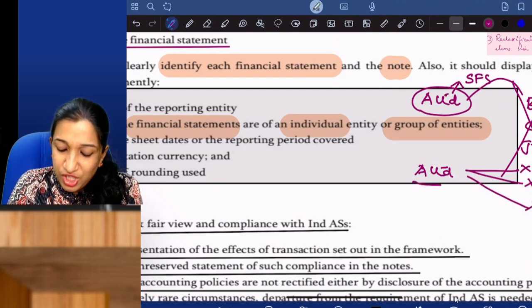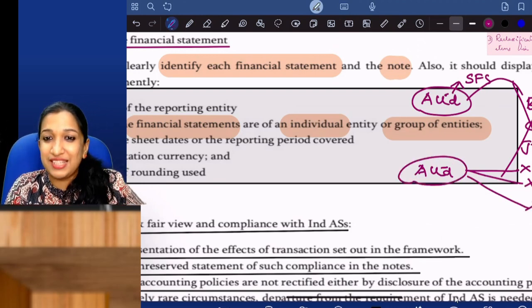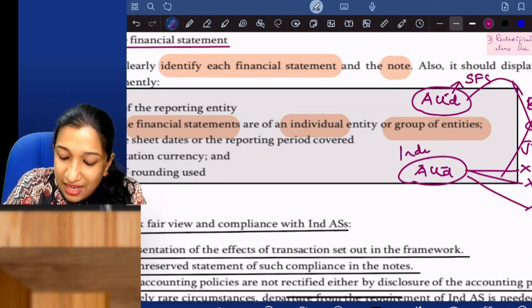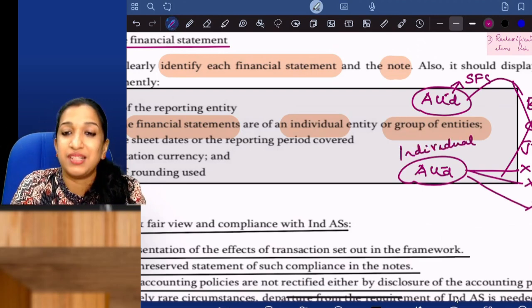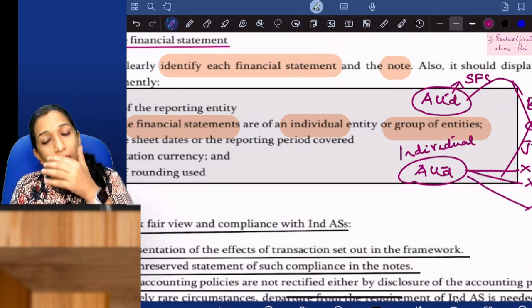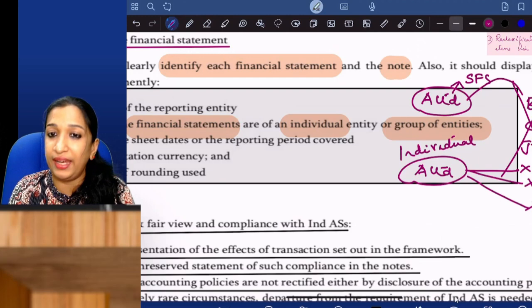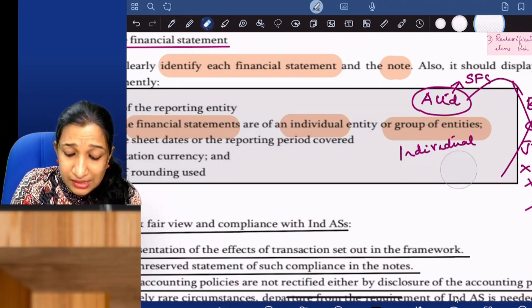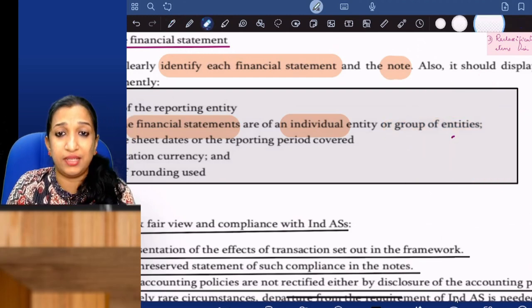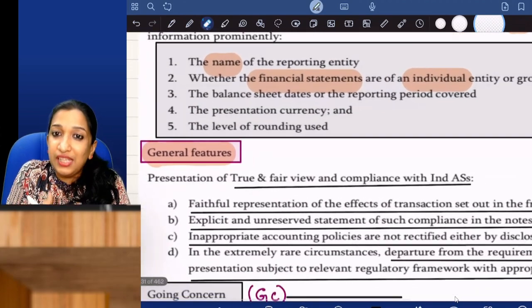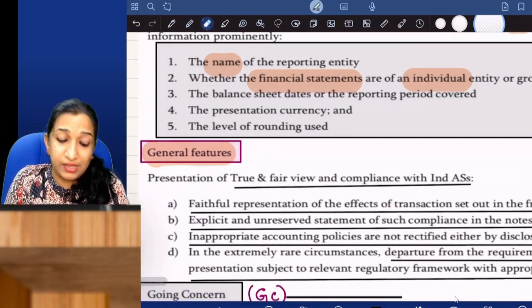Then A Limited's financial statements are called individual financial statements. So whether it is individual, separate or consolidated, you should give that heading.